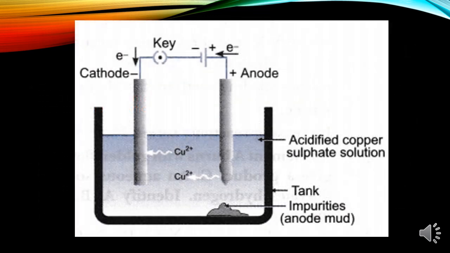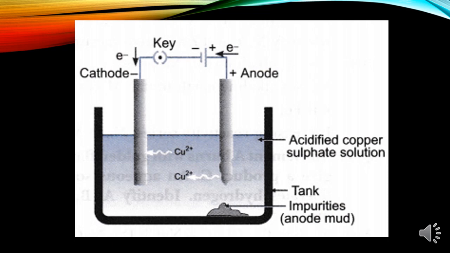Now, students, you should understand the method of electrolytic refining. I've just told you we have to have an electrolytic chamber, that is a tank. We have to have two electrodes: the negative electrode, the cathode, and the positive electrode, the anode, which are connected as per the rule of electricity, and we have to have an electrolyte. In this case, we have to have copper extracted. We place acidified copper sulfate solution in this electrolytic chamber.